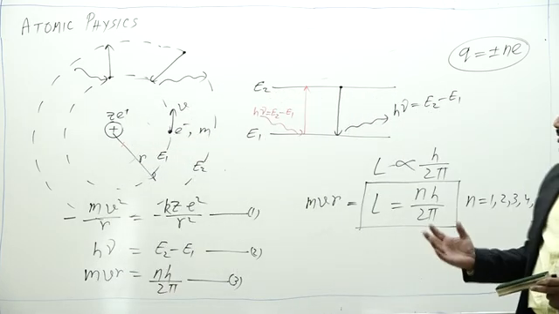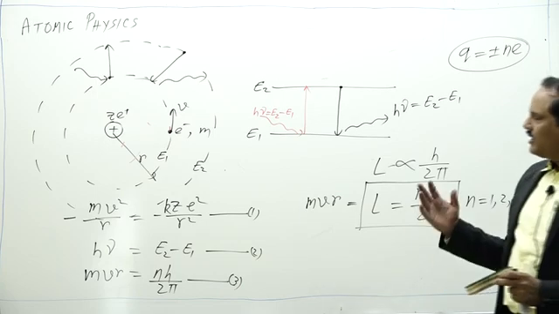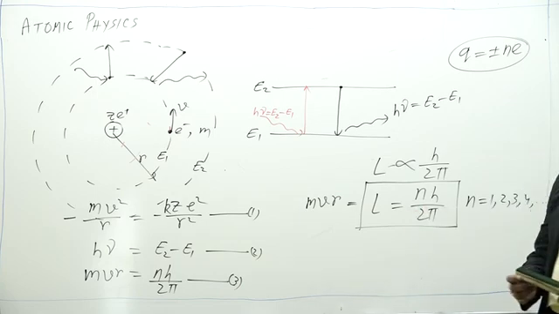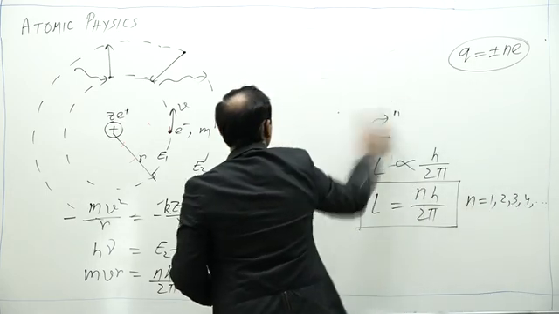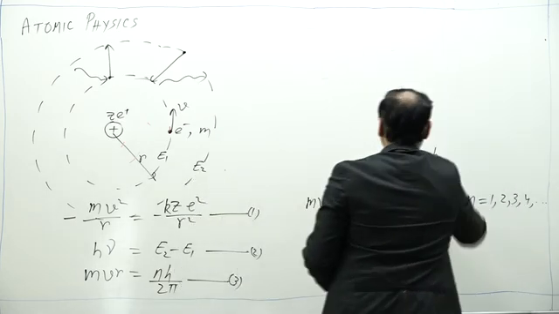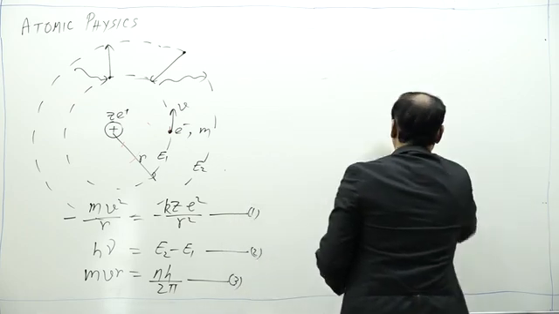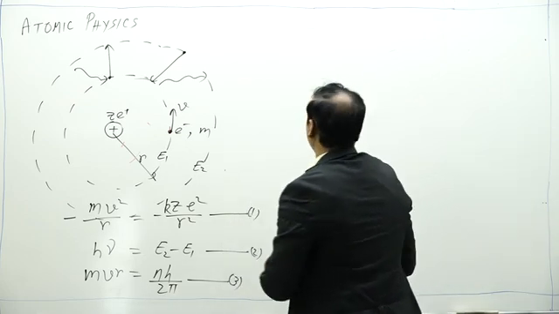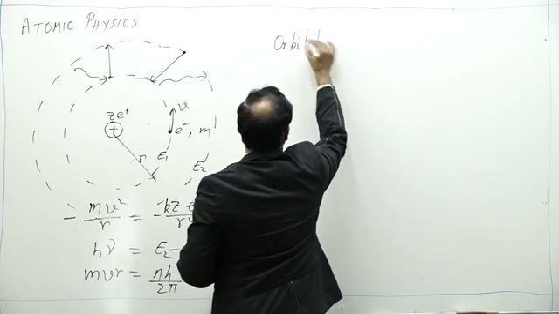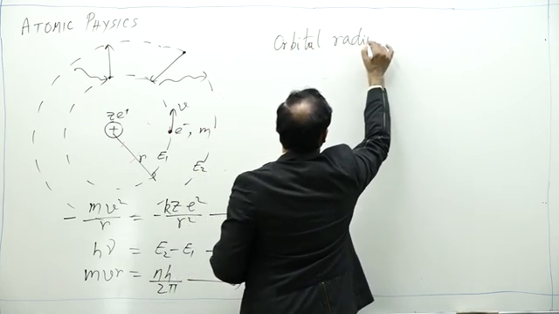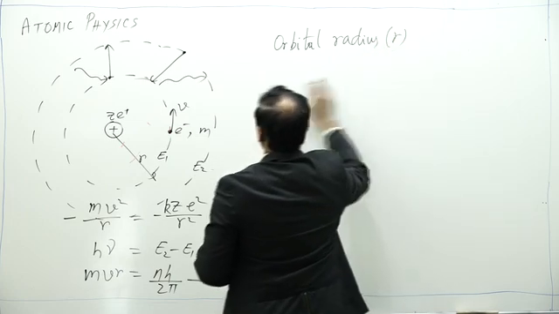Now, using these Bohr postulates, we will get different physical quantities related to the Bohr atom. First we get the orbital radius.